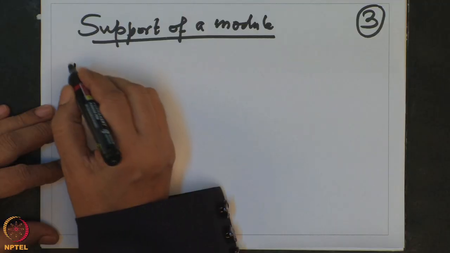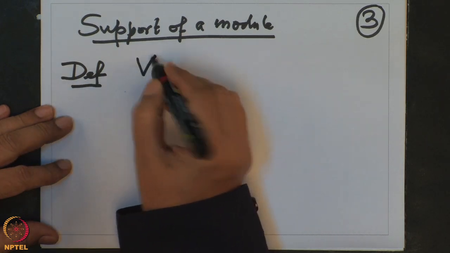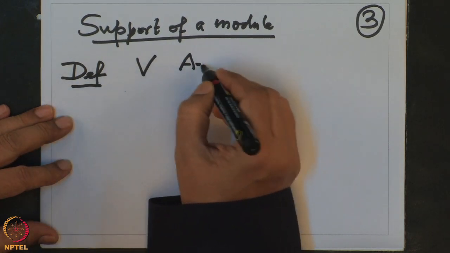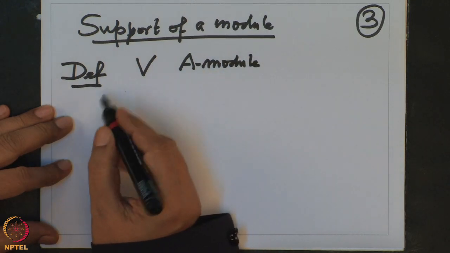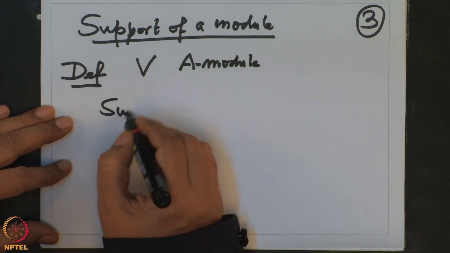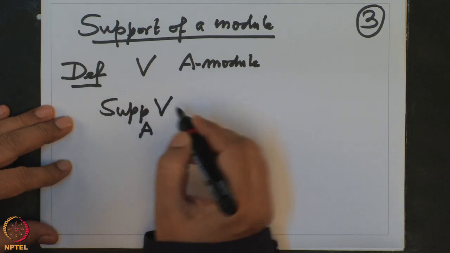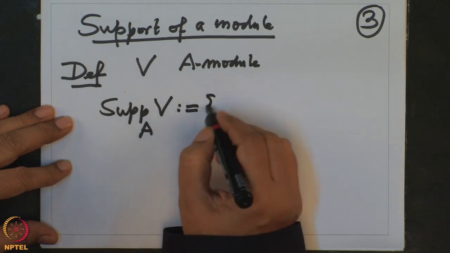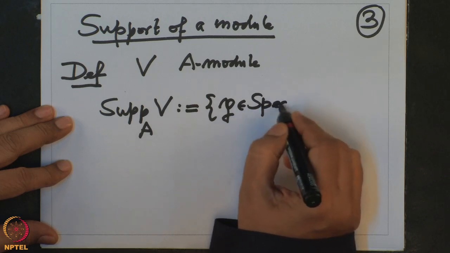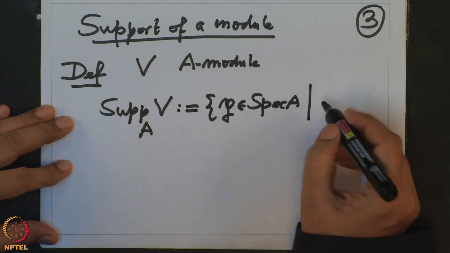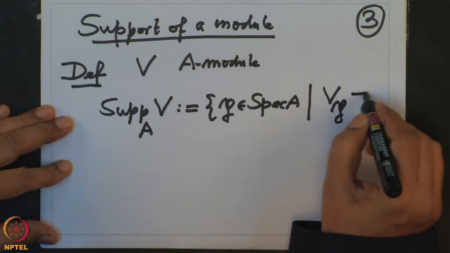So first of all, let us define. Definition: V is an A-module, then the support of V is by definition all those prime ideals P such that when I localize V at P, this module is non-zero.